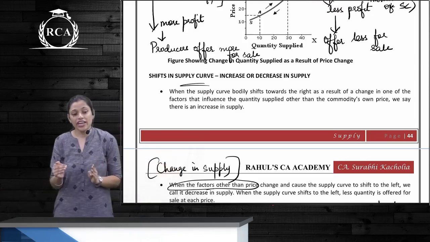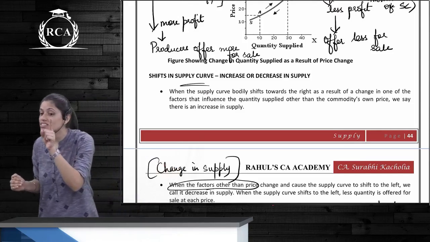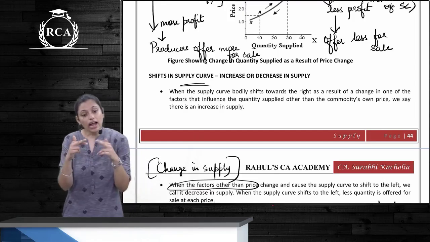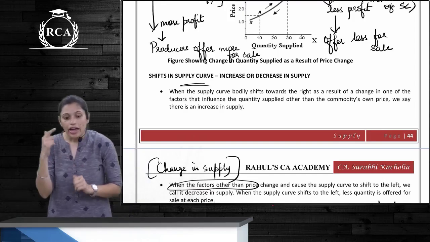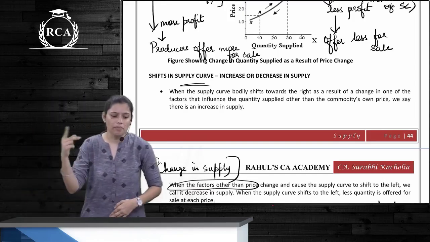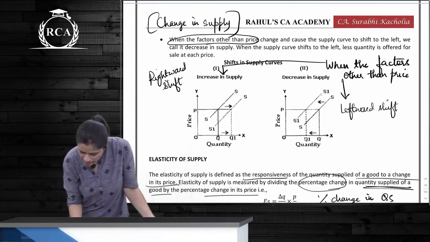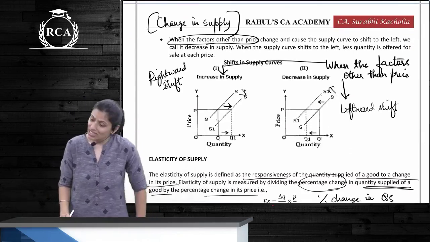Here there is a change in supply. When you talk about expansion and contraction, there is a change in quantity supplied. In expansion and contraction, they are moving along the same curve, and in increase or decrease in supply, there is a shift in the supply curve. A new supply curve is made. Can you see this? There is an increase in supply, so the supply curve shifts to the right, and here it shifts to the left. Clear?